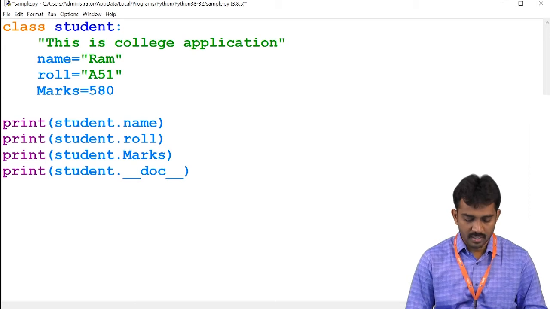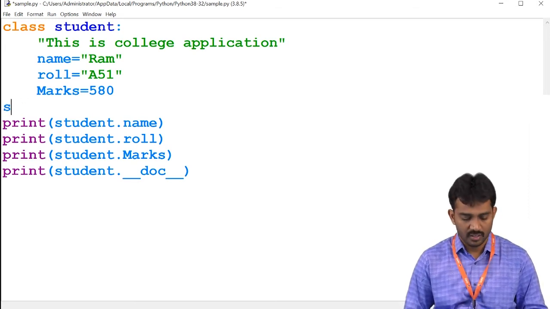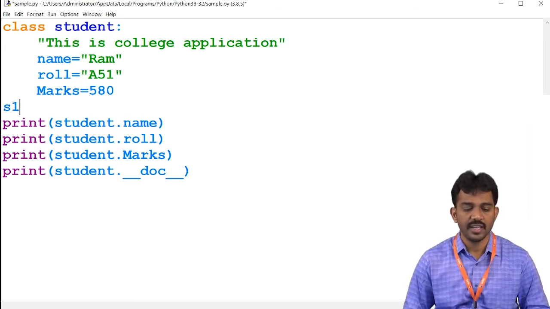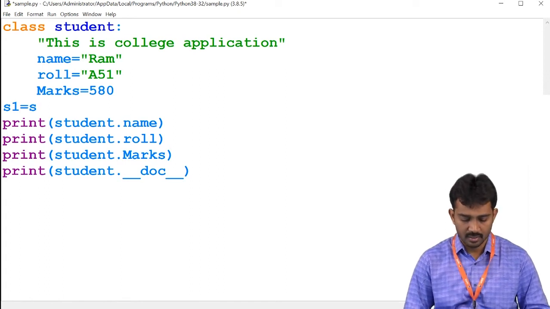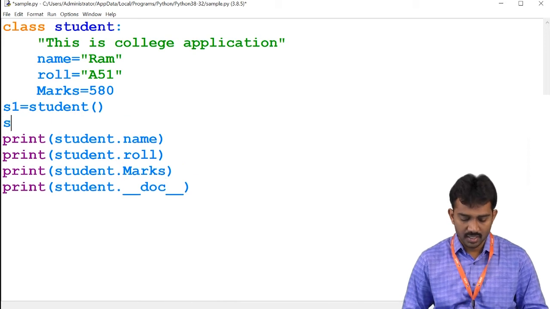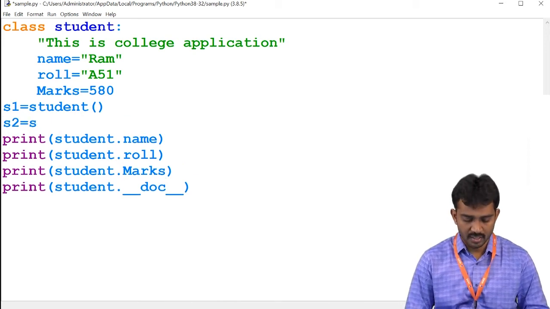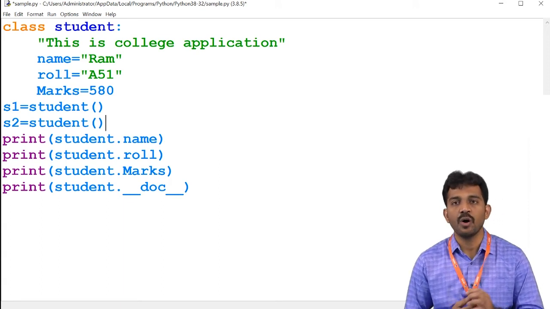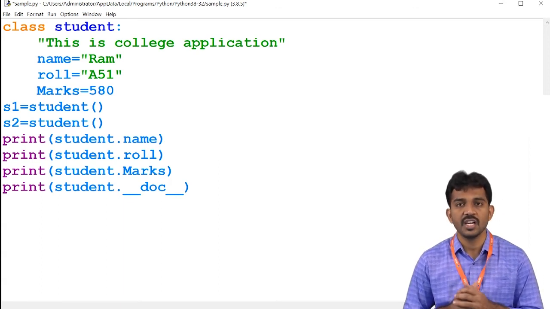See, student. First one, student 1, right? S1 equal to Student of, right? S2 equal to Student. It means you created two objects. You have created student 1 and student 2.